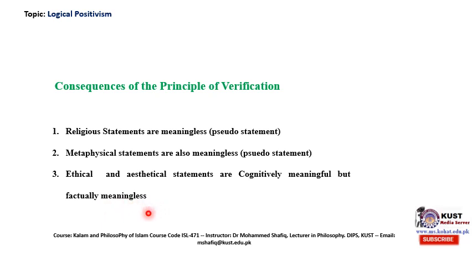But for Ayer, these are also pseudo statements. For example, what is good? Good is not something that can be verified by experience. Good is a notion, not a material object. Same is the case with aesthetical statements. Most aesthetical assumptions are also pseudo statements according to verificationism.